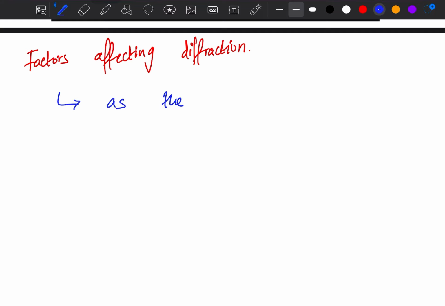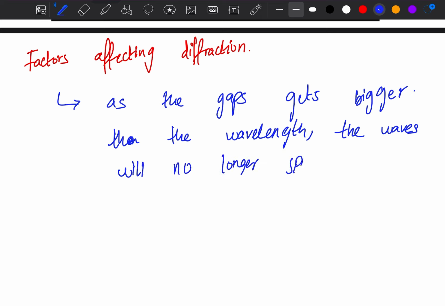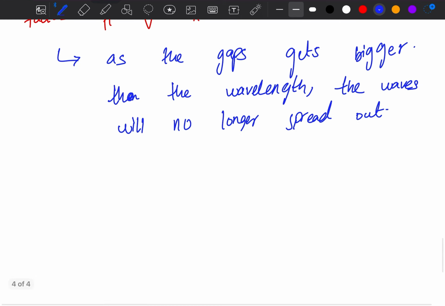As the gap gets bigger, the waves will no longer spread out. Sorry for my handwriting, I'm writing it a bit too fast.